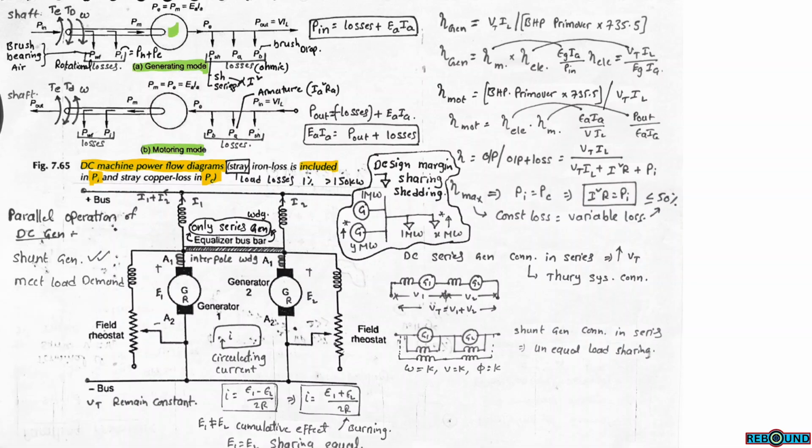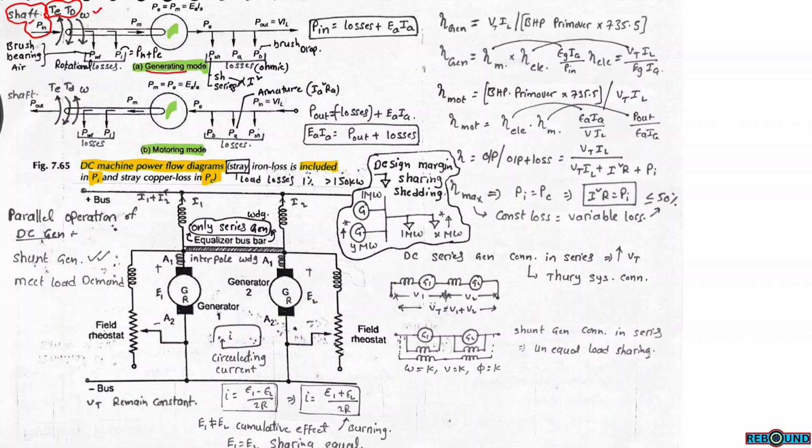Under generator mode, power is delivered to the load. Under generating mode, power is delivered. Under motoring mode, power is absorbed. In the case of a generator, the armature is driven by an external prime mover. That power is considered as shaft power, power in, and here is the direction of rotation. The generator rotates in the clockwise direction, and there are the directions of two torques: one is developed torque and the other is counter torque. These two torques are opposite to each other.